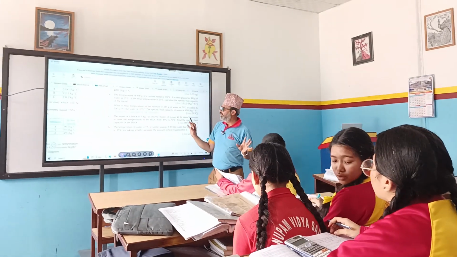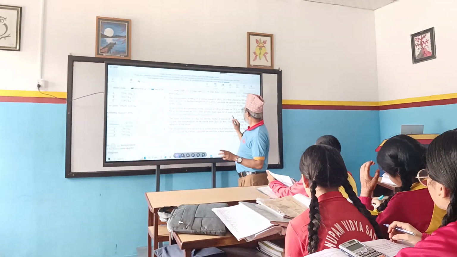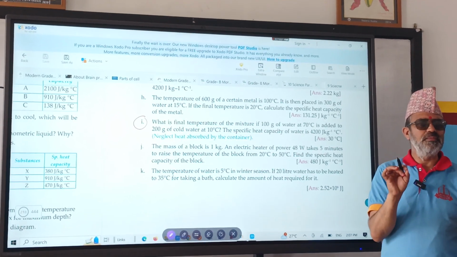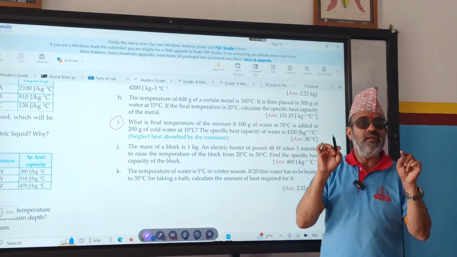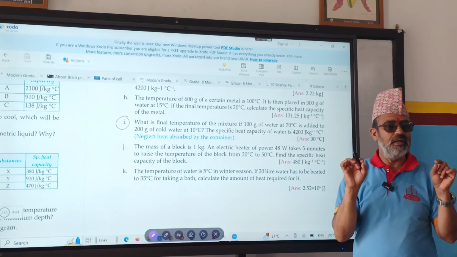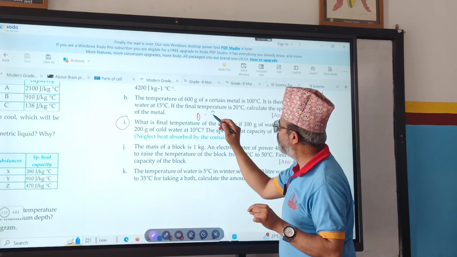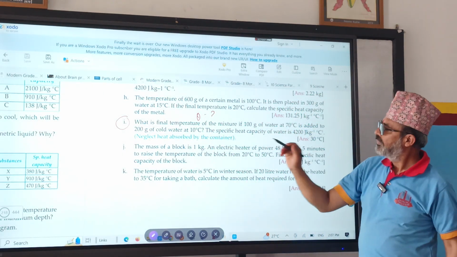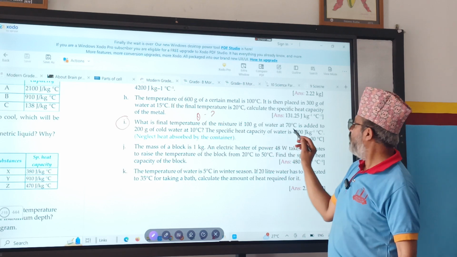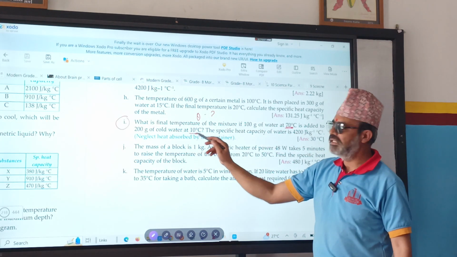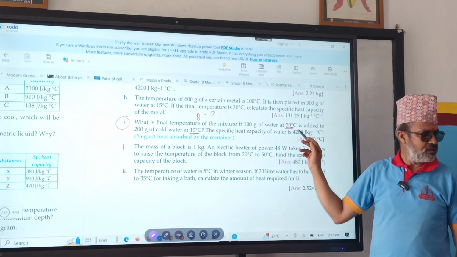Water. Both are water, so it's very easy for us, especially since the specific capacity is the same, right? But M1 and M2 must be clear. What is the final temperature, theta equals what? We don't know yet. If 100 gram of water is at 70 degrees centigrade and the other at 10 degrees centigrade, then 70 is the hotter body.